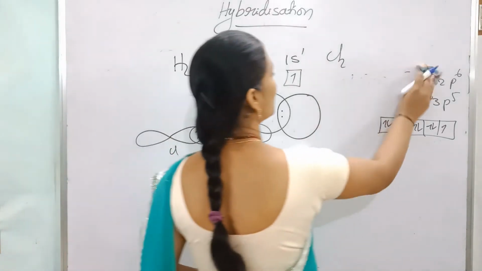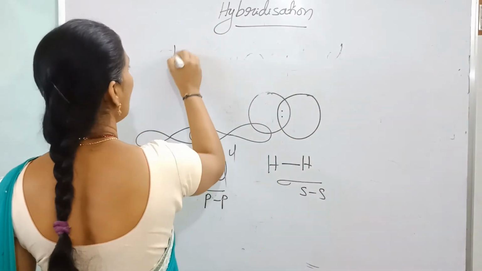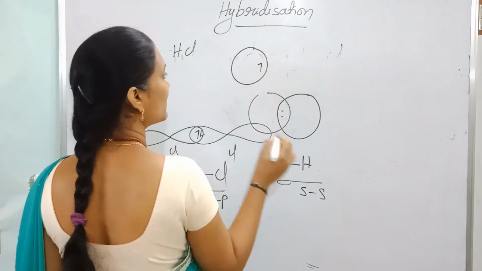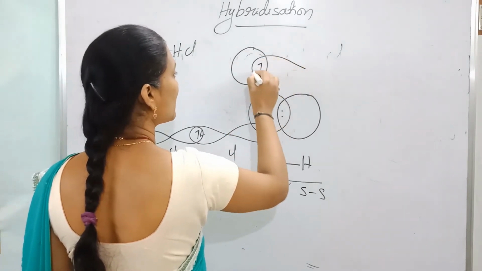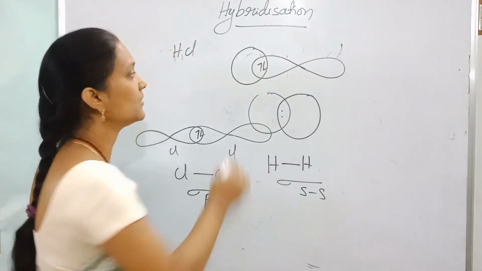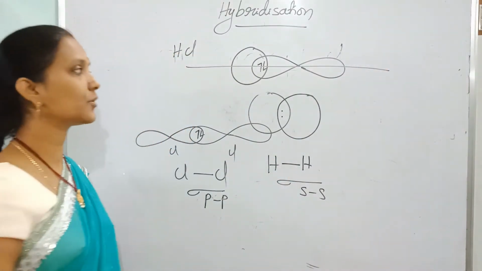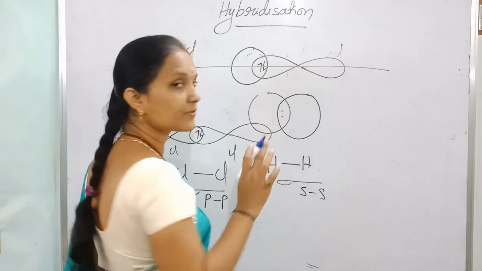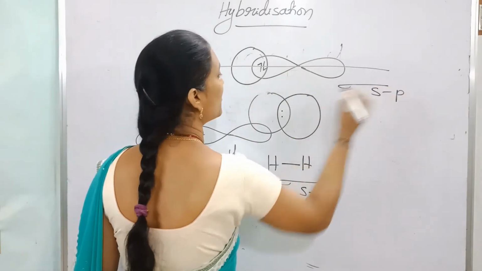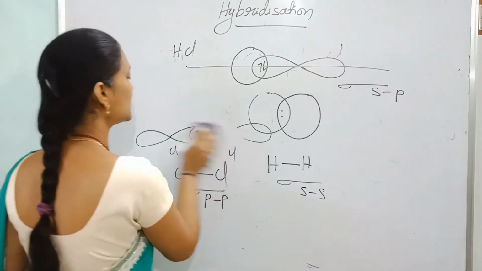Now the formation of the HCl molecule. In HCl, hydrogen has an unpaired electron in an s orbital and chlorine has an unpaired electron in a p orbital. Along the axis, the s orbital of hydrogen with an unpaired electron overlaps with the p orbital of chlorine with an unpaired electron. The bond is a sigma s-p bond, formed between H and Cl.